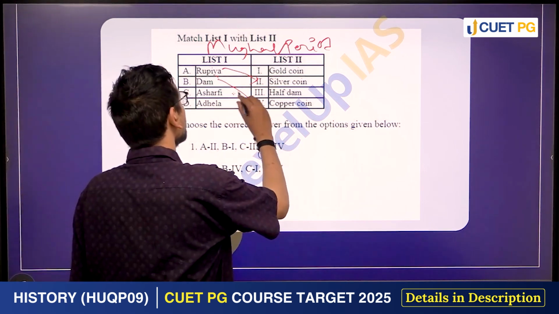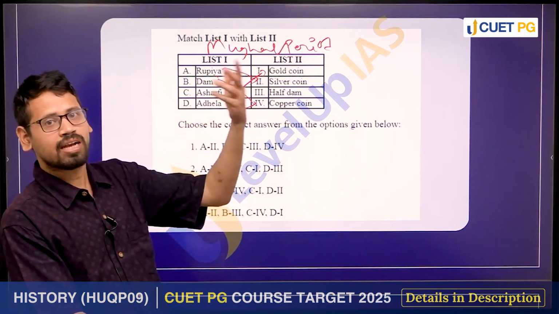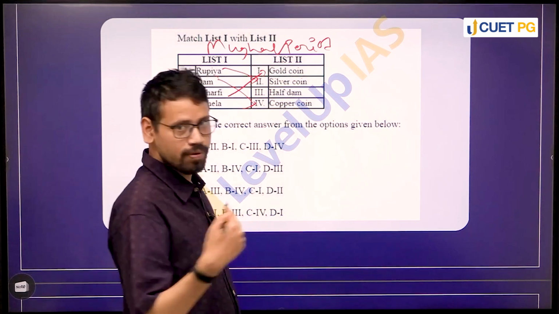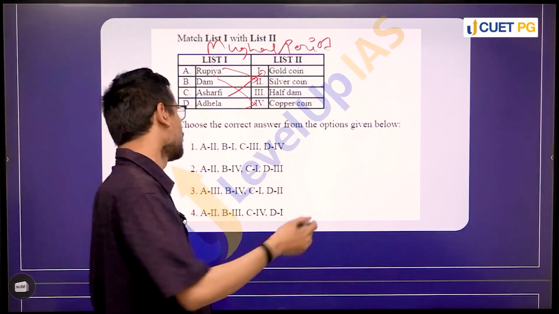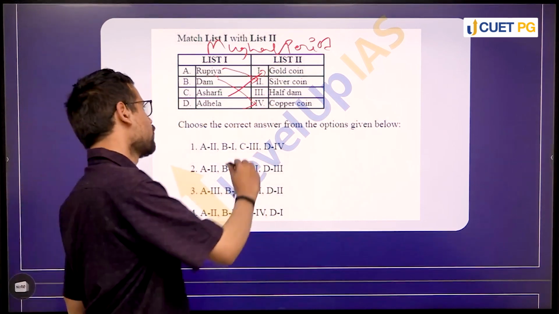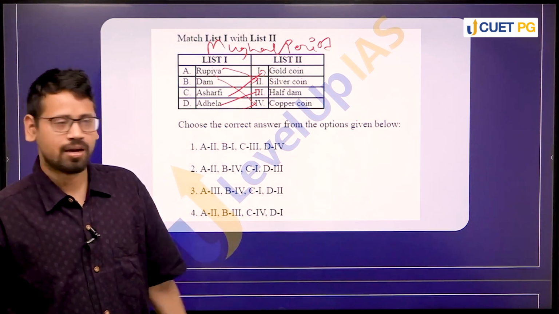Asharfis were gold coins, so they had a very high value, right? So many a time they were used for commemorative purposes, not always, but they do have economic value as well. And so we have adhela. Adhela was basically half of a dam. ठीक है, the half dam was called adhela, right?